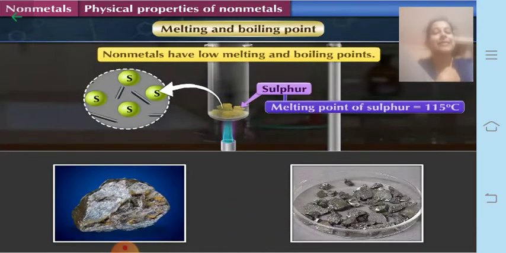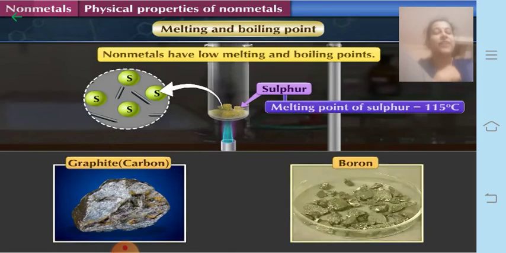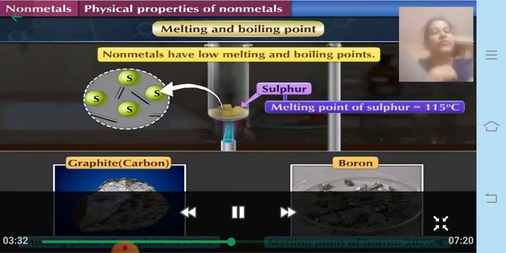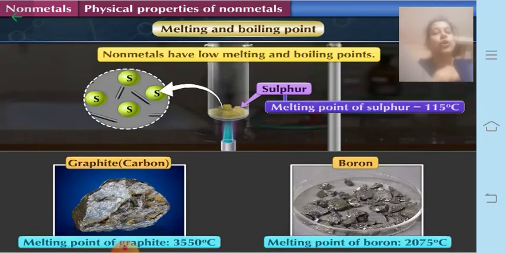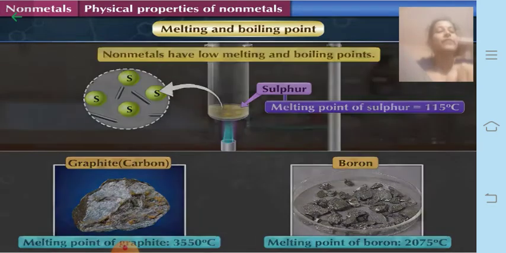One is carbon in the form of graphite, and the second is boron. The melting point of graphite is around 3550 degrees Celsius, and even that of diamond is very high, whereas the melting point of boron is around 2075 degrees Celsius. So these are exceptions for the melting and boiling points, whereas sulfur melts at around 115 degrees Celsius.